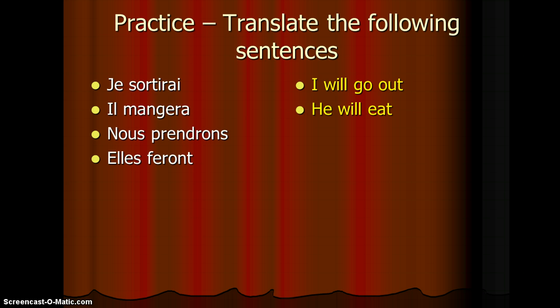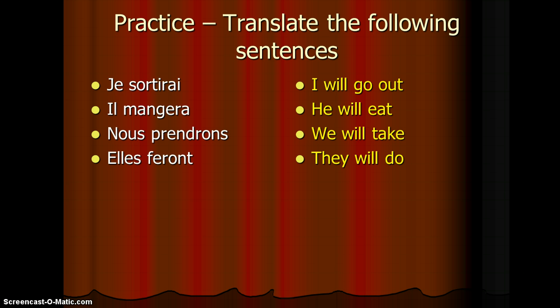Nous prendrons. Now notice this time, this is the verb prendre, to take. We've lost the E because this is an RE verb, and as we said, endings always need to latch on to the letter R. So nous prendrons, we will take. And finally, elles feront. Well, why do we choose this as an example? Well, it starts with FER, and we know that's one of the irregular ones. It's the verb faire that's changed to its irregular stem of FER. Elles feront, they will do.